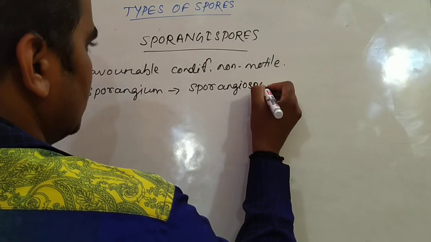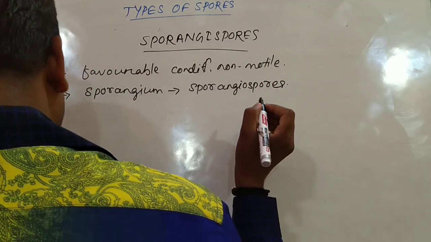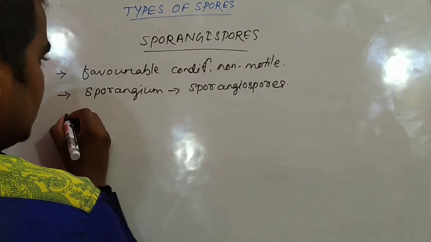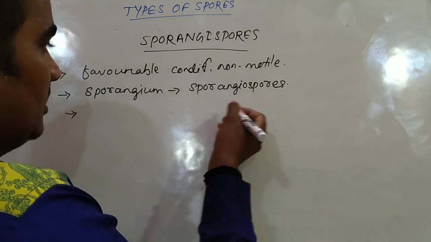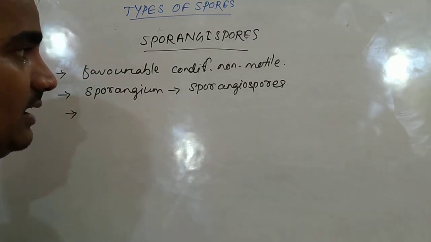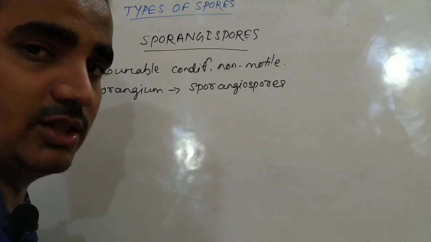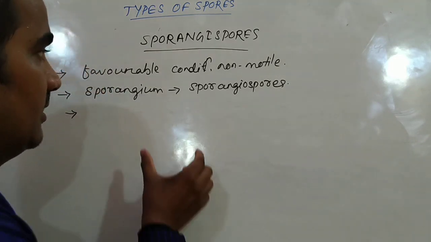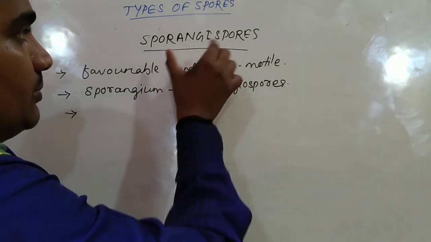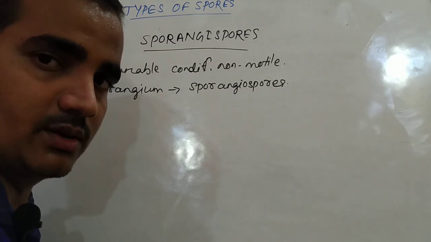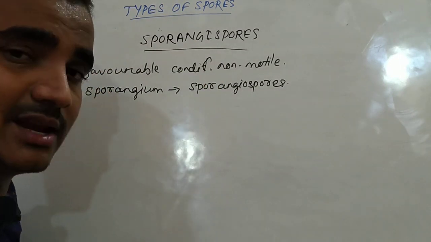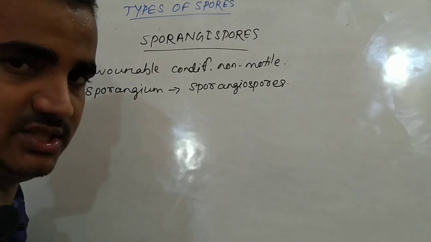The sporangiospores are produced inside sporangium, and inside the sporangium, the nucleus is divided into many nuclei by the process of mitosis. Then the sporangiospores are produced. These types of spores are basically found in some fungi.